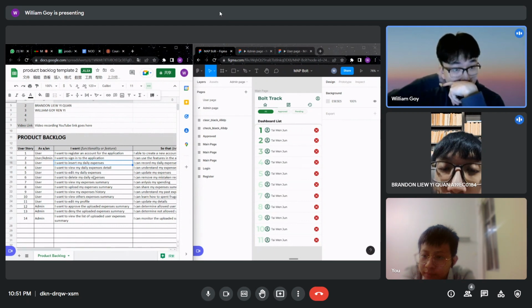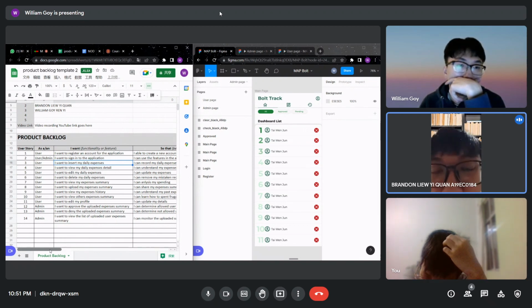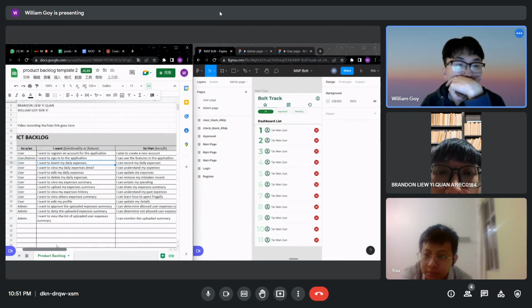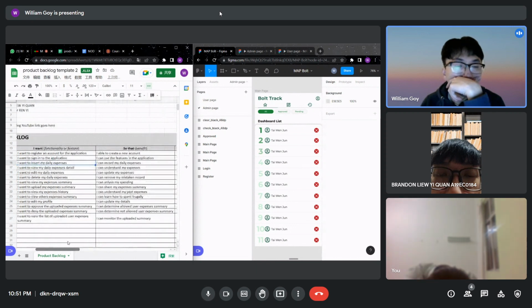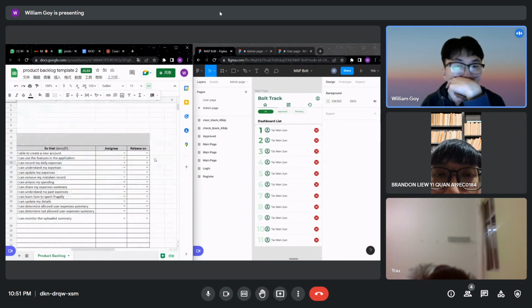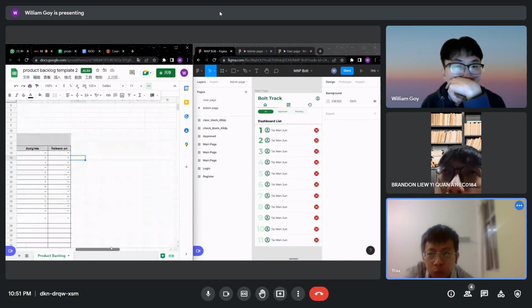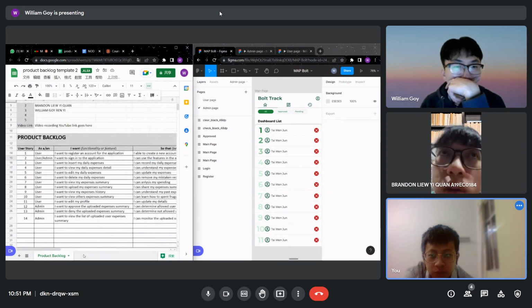Okay, so let's assign register and sign in and edit profile. Who wants to do that part? But one question: do we want to assign the tasks based on the sprint, or do we just assign the use cases first, and then determine which task is on sprint 1 and which task is on sprint 2? Okay.